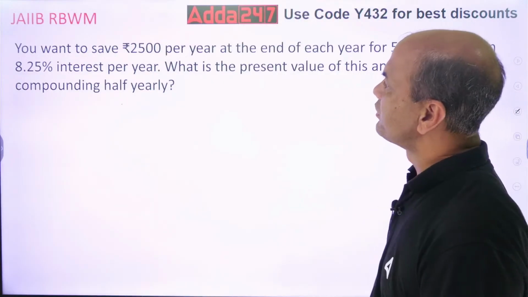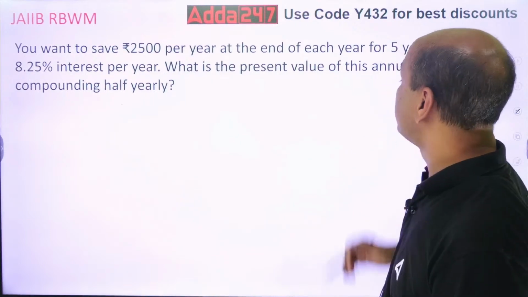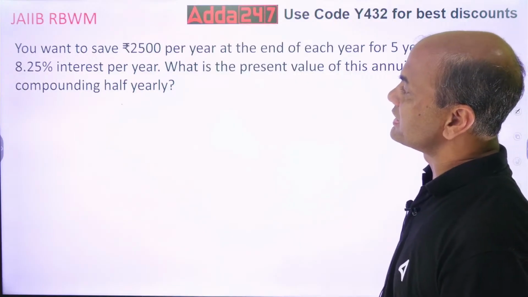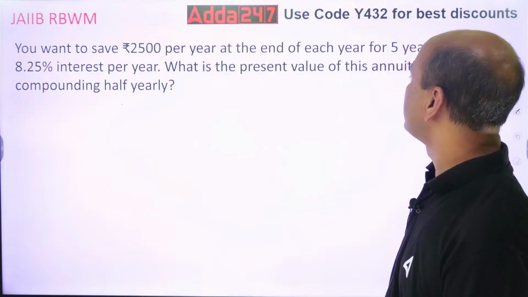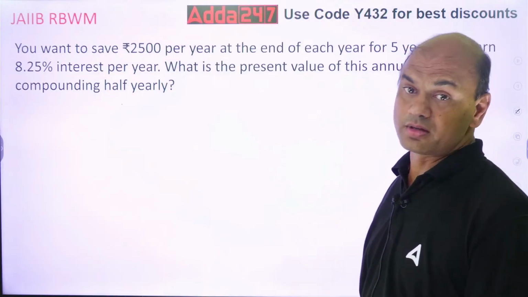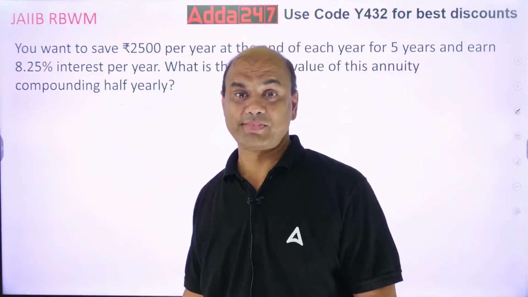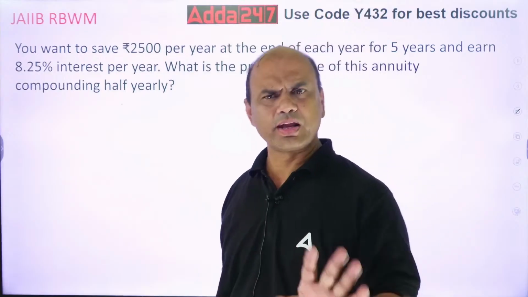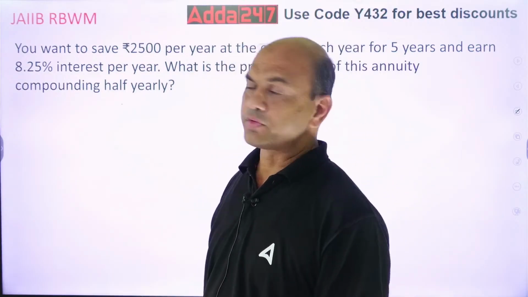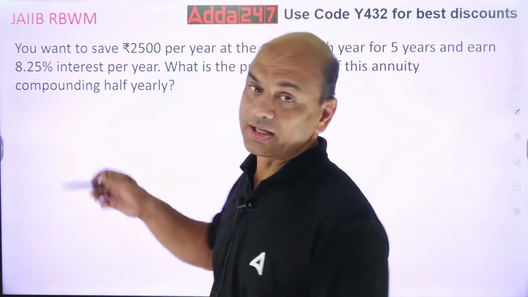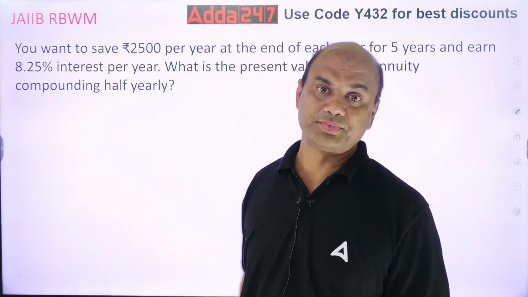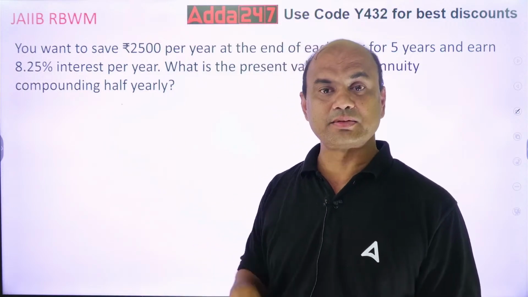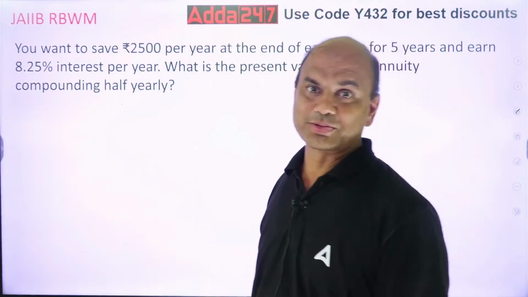You want to save 2500 per year at the end of each year for 5 years and earn 8.25% interest per year. What is the present value of this annuity compounding half yearly? Time value of money. Very difficult one. Frankly, it's very difficult. You have to find out the present value of this annuity compounding half yearly. Now, this question is there in your AFM also, accounts and financial management, and RBWM also, both these.